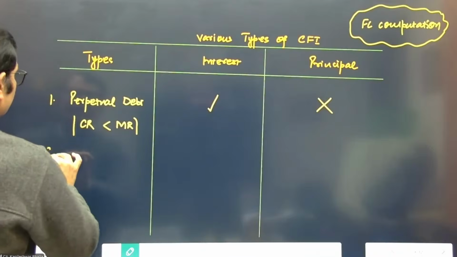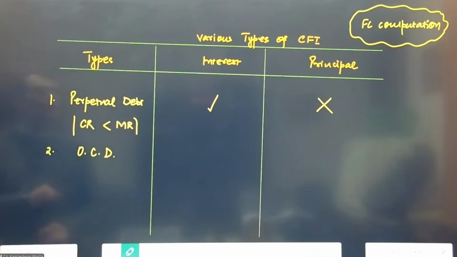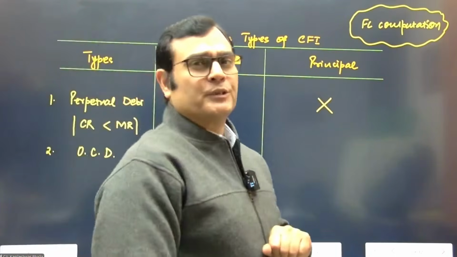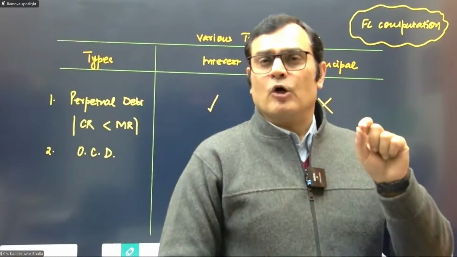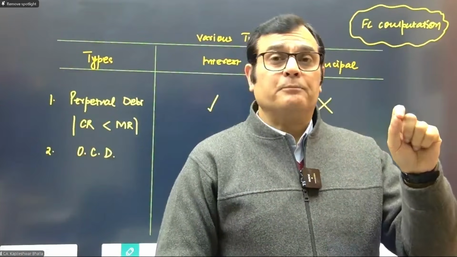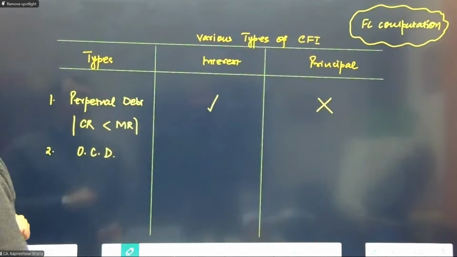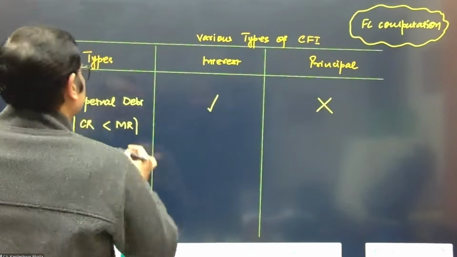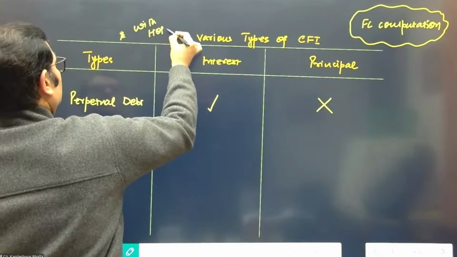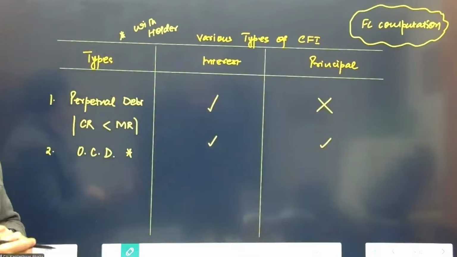Good. Number two, we are looking at optionally convertible debentures, for example, OCD. So in terms of OCD, do you consider interest and the principal element? The option is with the holder in this case. He says, I want the principal in cash. I say, okay, sir. So if it is an option with the holder, we will consider the interest and the principal elements both.